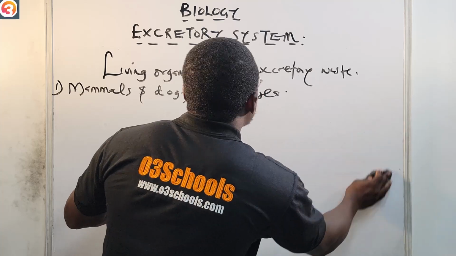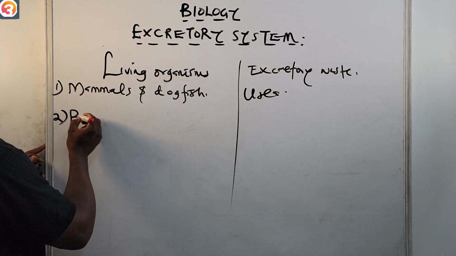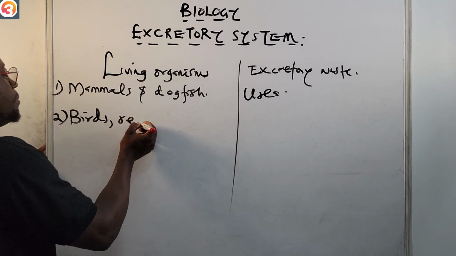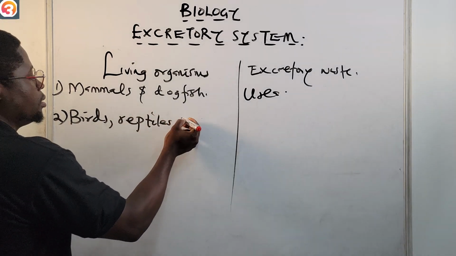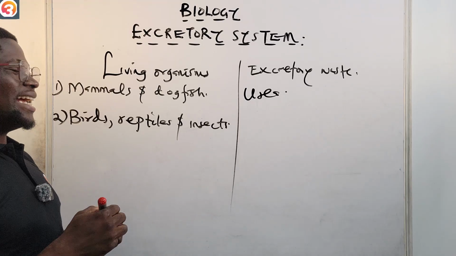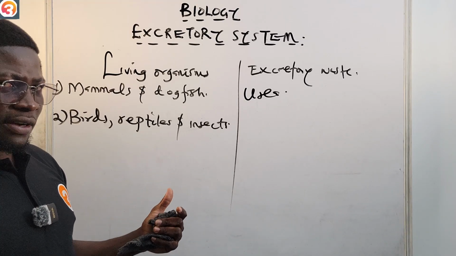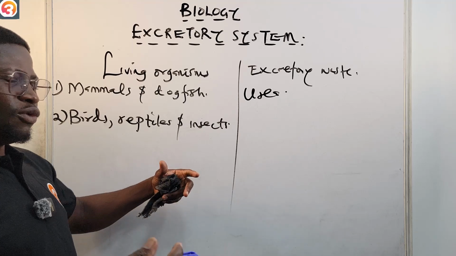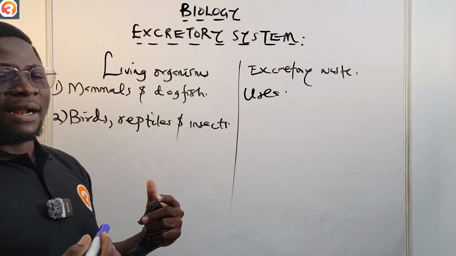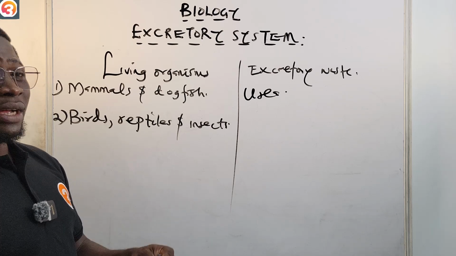Then we have birds, number 2. Look at birds, reptiles, and insects. These are organisms that need to conserve water, and we'll talk about it very soon. Mostly they live in areas where there's no water.